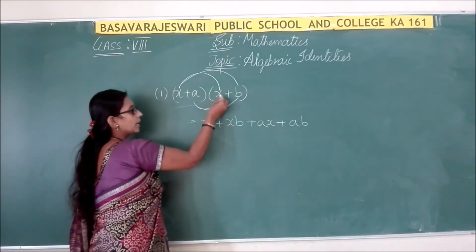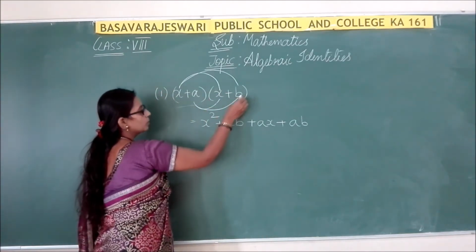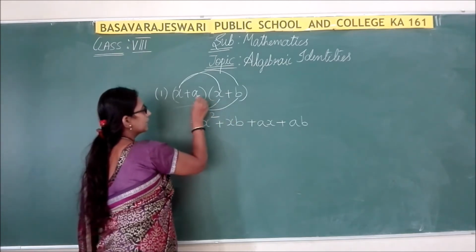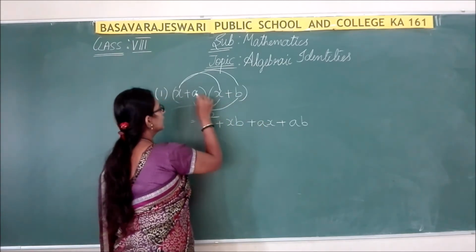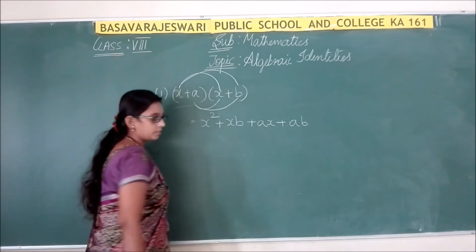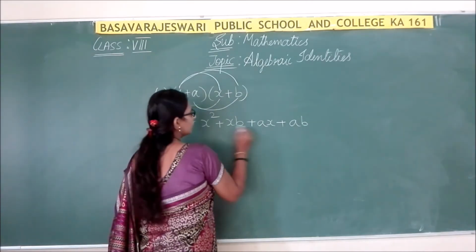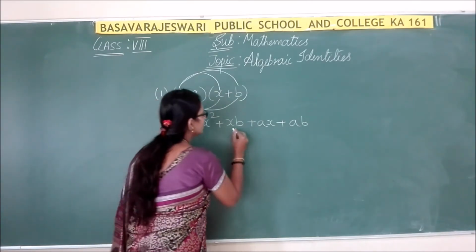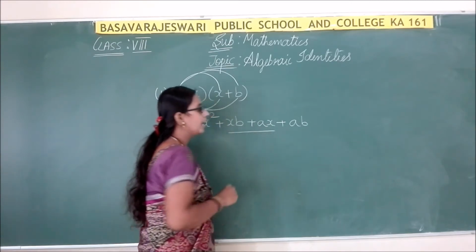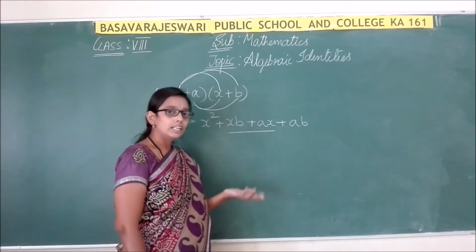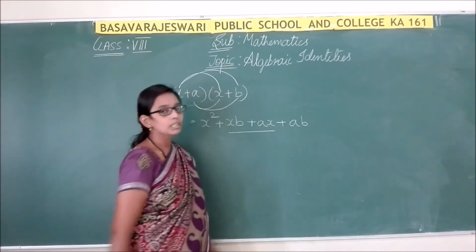So x into x is x square, x into b is xb. Once again, a into x is ax, a into b is ab. So you can see here, any common terms? Yes. Here we have xb plus ax. Ax is nothing but xa, both are the same.